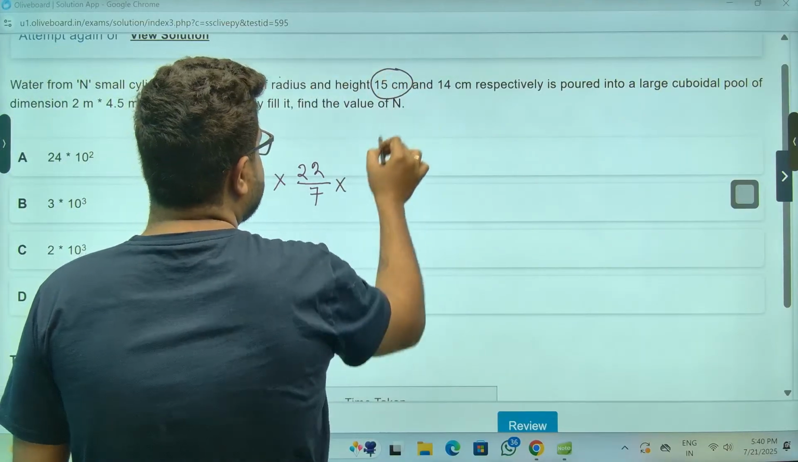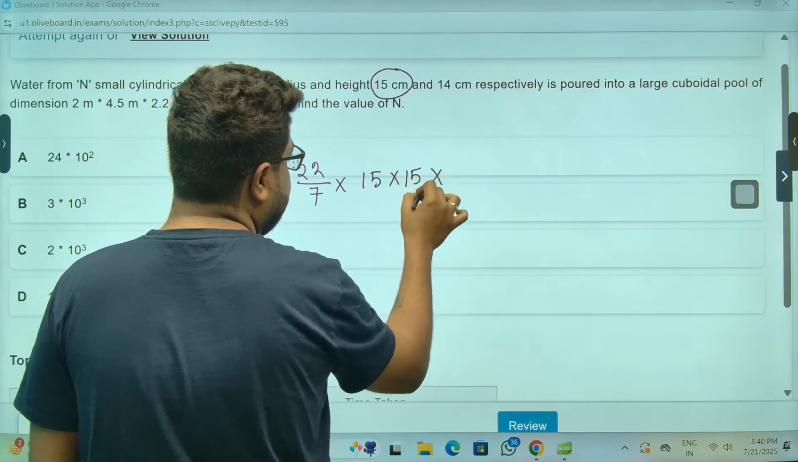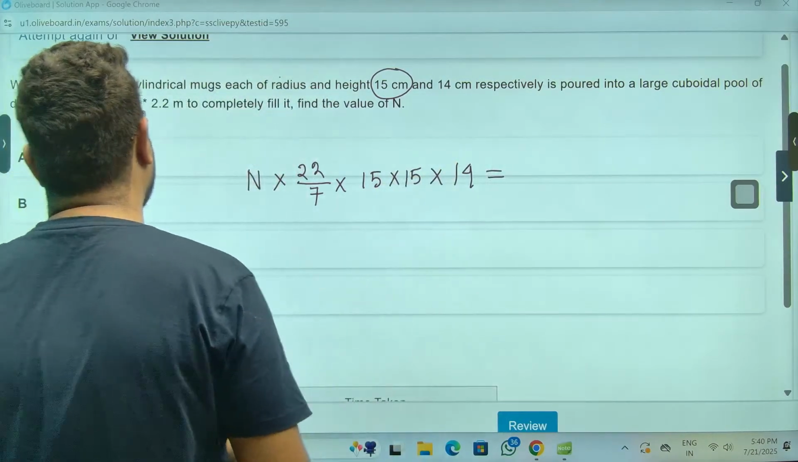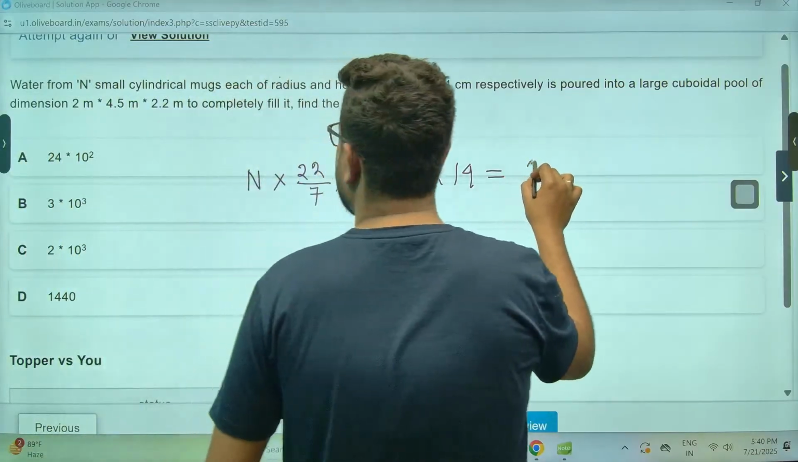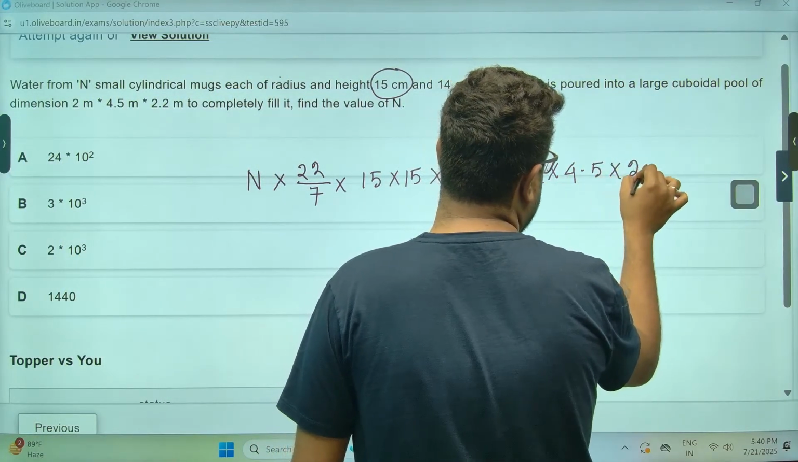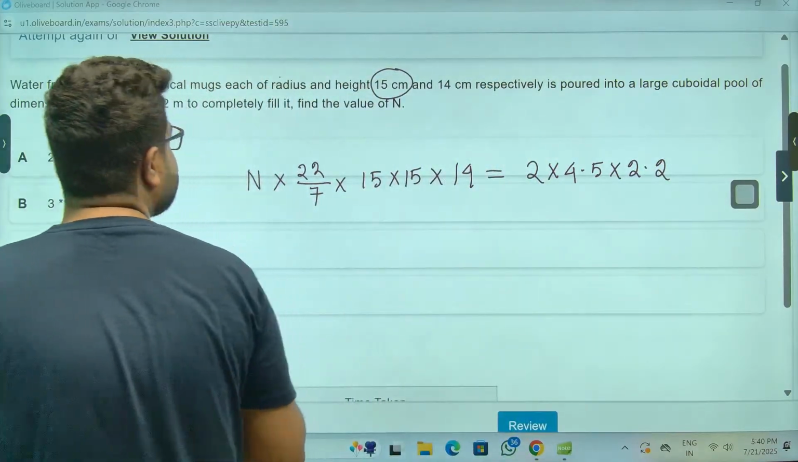Sir, radius is this. So this will be 15 into 15, R square into H, is equal to this into 2 into 4.5 into 2.2. Now, if you keep it here, you are doing a blunder. What blunder is it, sir?